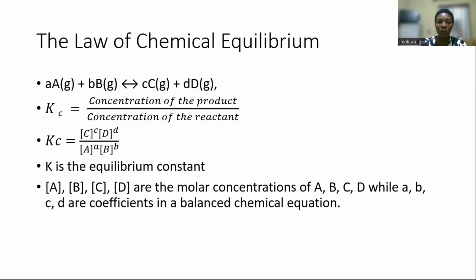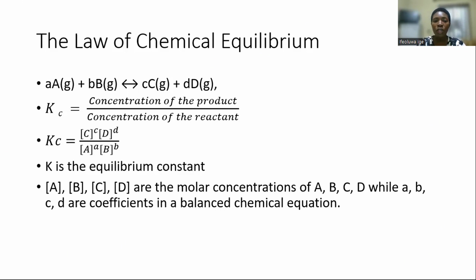Now, the concentrations of A, B, C, and D are the molar concentrations, while the lowercase a, b, c, and d are the coefficients in the balanced chemical equation, that is the mole fraction of the reactants and the products.